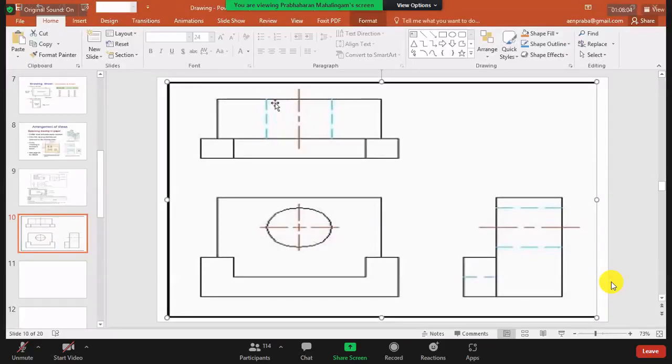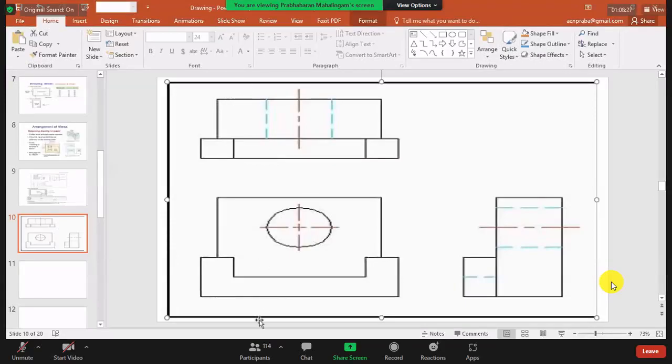Not the drawing board, the drawing sheet, or this is called black color. Dark black is the outer line. From the outer line, this distance is equal to this distance. I am dead sure. The bottom line, from the bottom line, the first line is equal to the top line to this first line of the top.